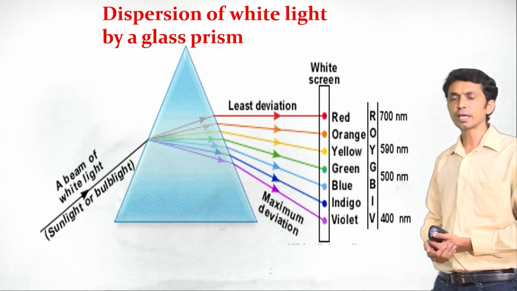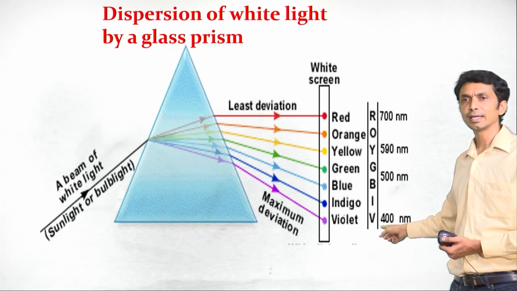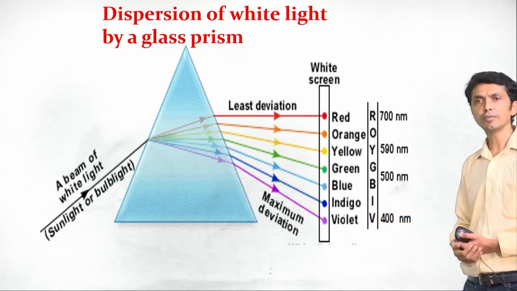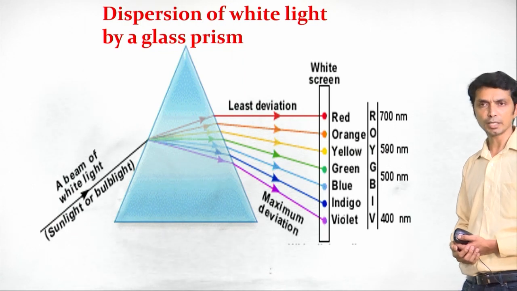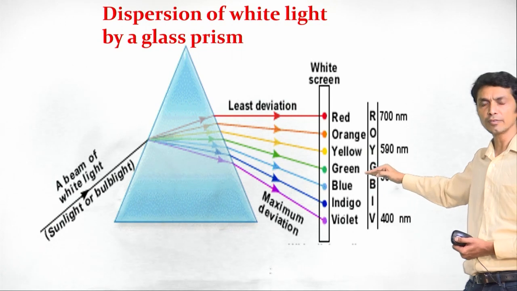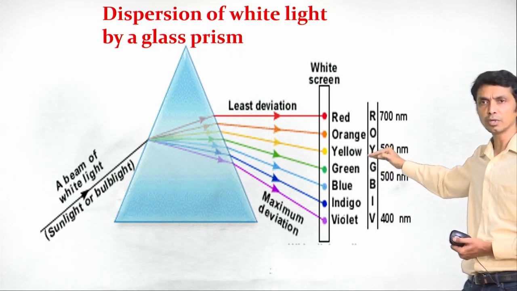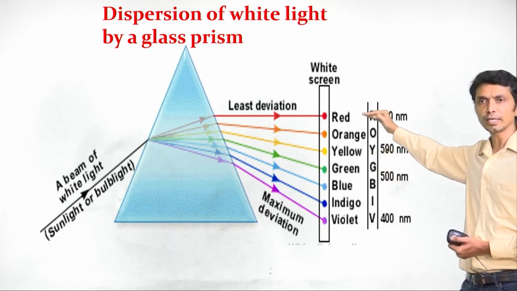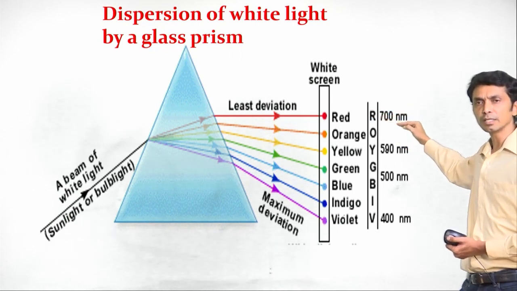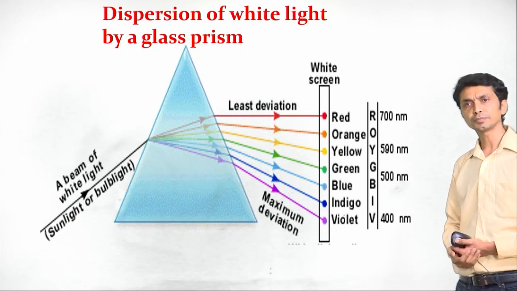Now this can be explained by observing the wavelength of the colors. As you can see, violet has a wavelength of 400 nanometer. In the same way, the other colors have wavelengths intermediate to violet and red. Red has the highest wavelength of the visible spectrum, that is 700 nanometer.